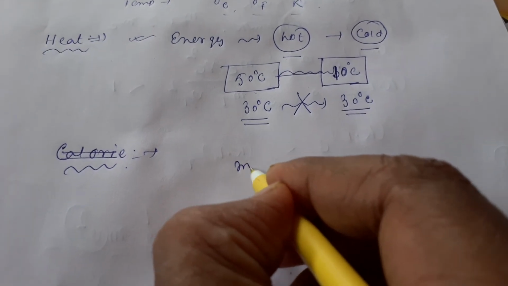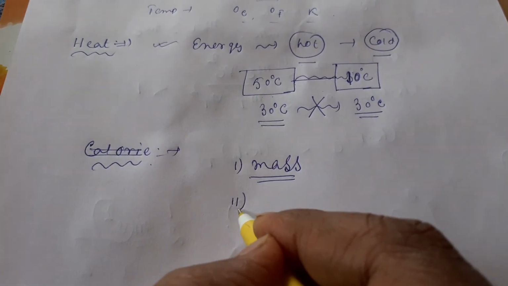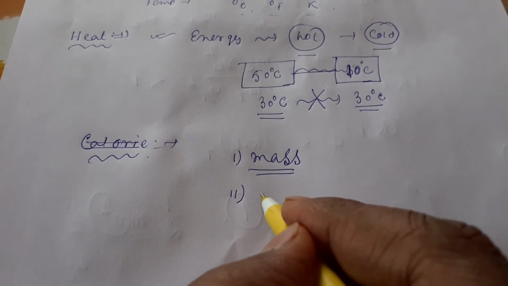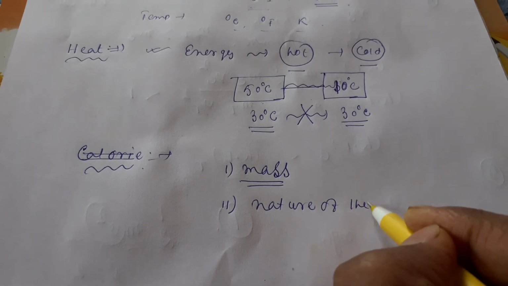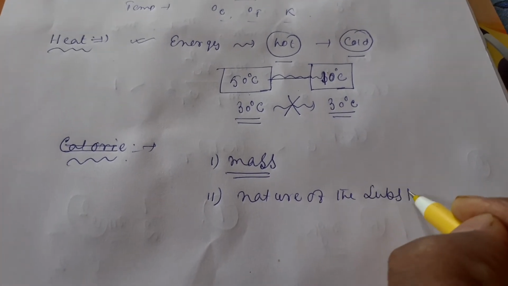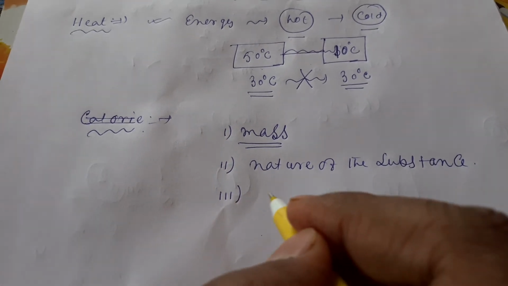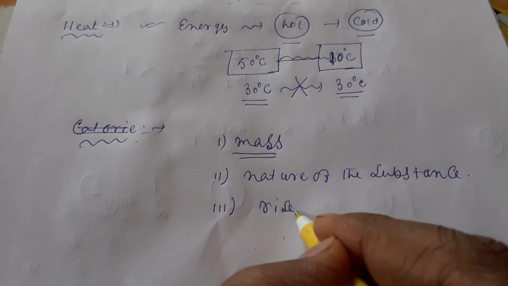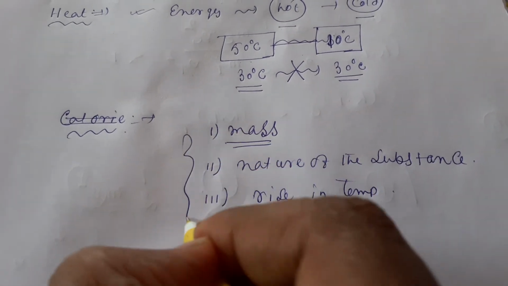First one is the mass of the body. Second one is the nature of the substance. And third one is the rise in temperature.